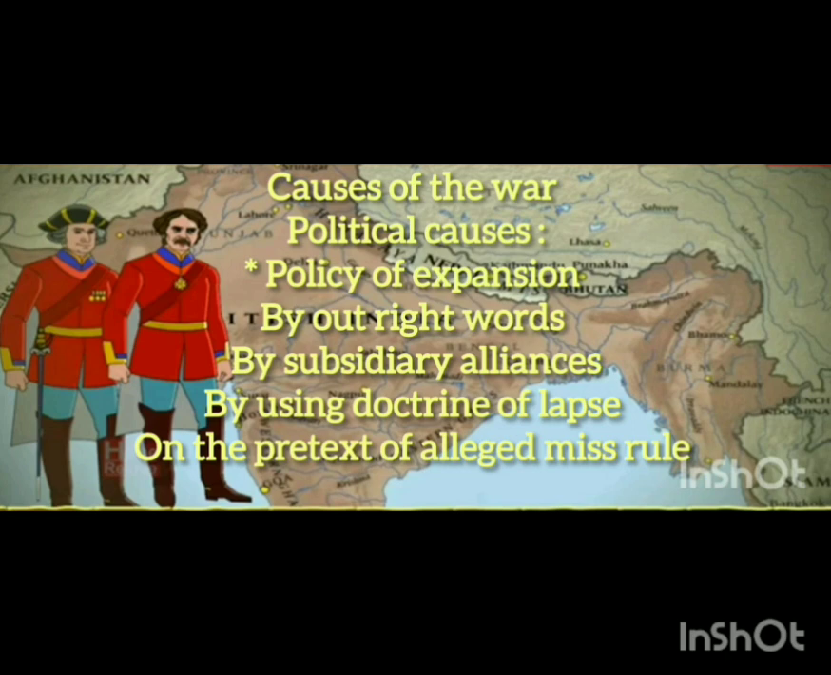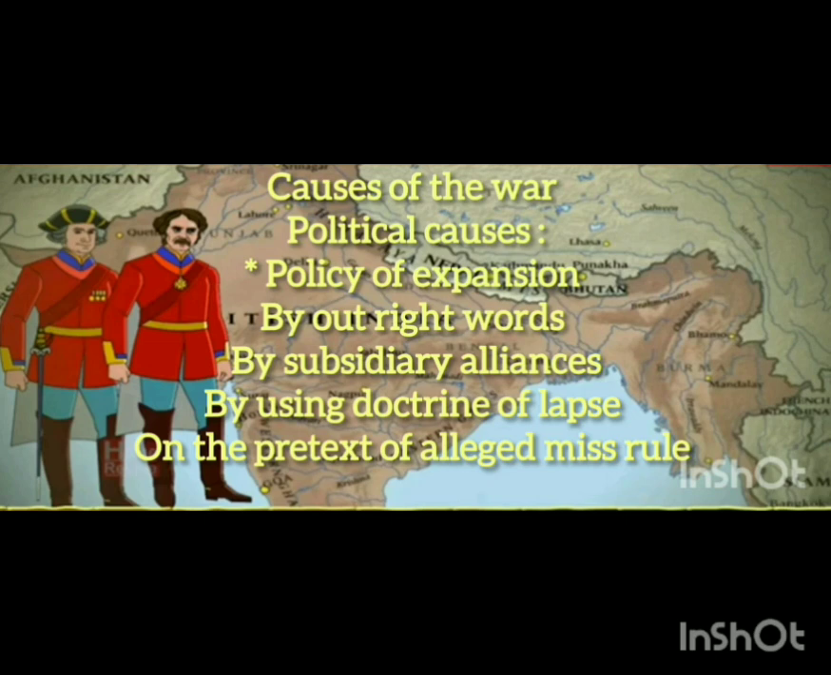One by one we can discuss the different causes for the rise of the first war of Indian independence. These causes are divided into different categories. First, we can discuss the political causes of the first war of Indian independence. Political causes are related to the administrative issues of the Indians and the British in our country.